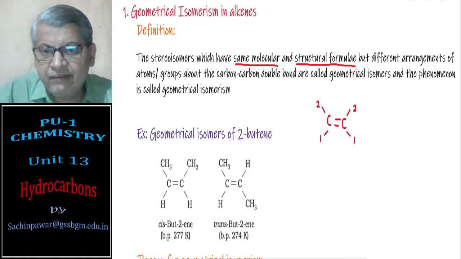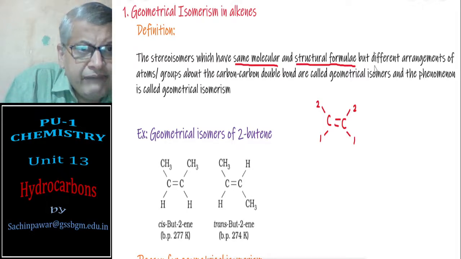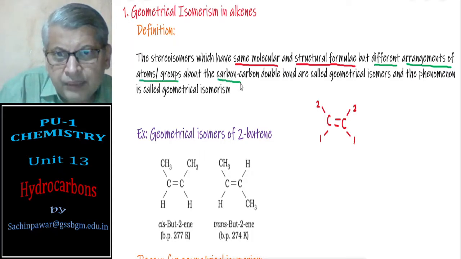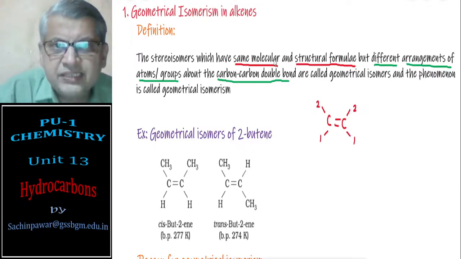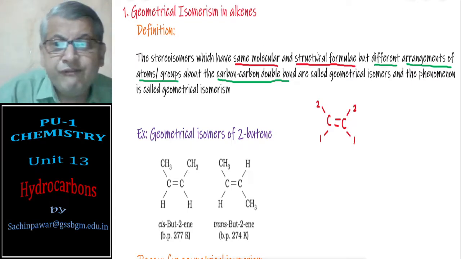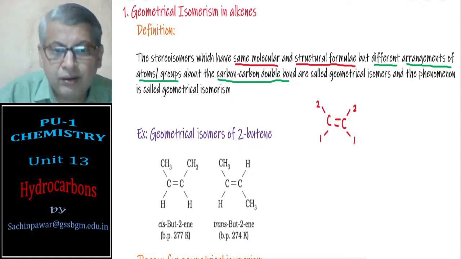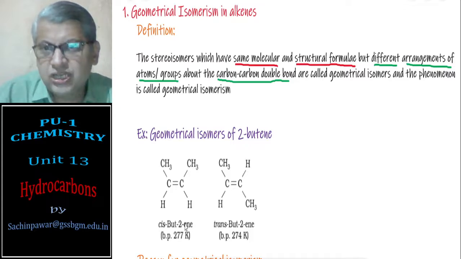These compounds will have the same molecular and structural formula, but they will have different arrangement of atoms or groups about the carbon-carbon double bond. These are the geometrical isomers. And you will see that you will get two such isomers.